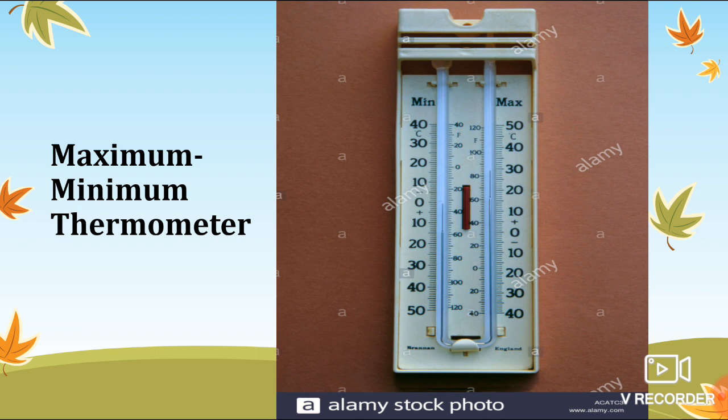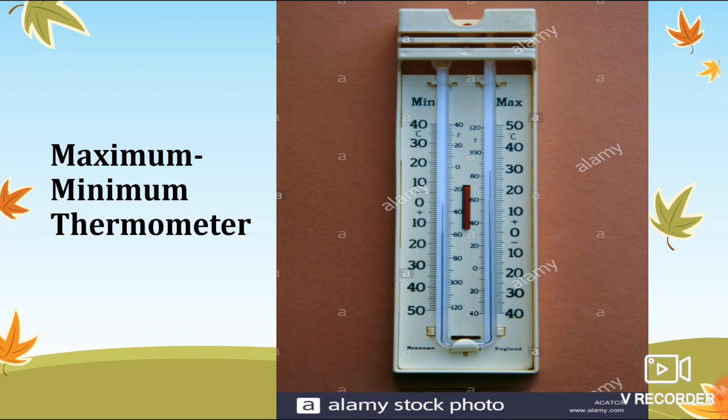If you are interested in knowing more about the functioning of the minimum and maximum thermometer, you can watch some YouTube videos. Here we are not going very deep into this.